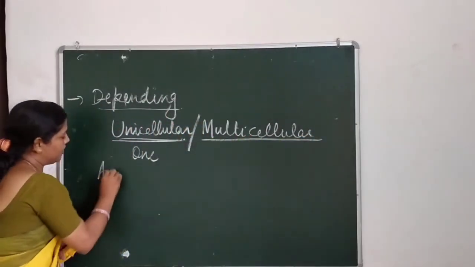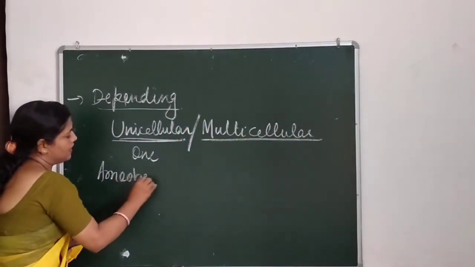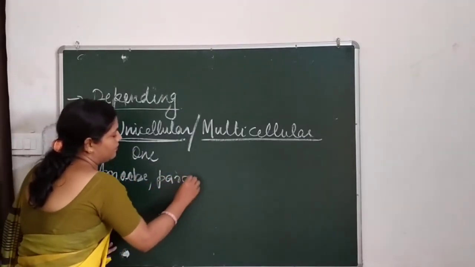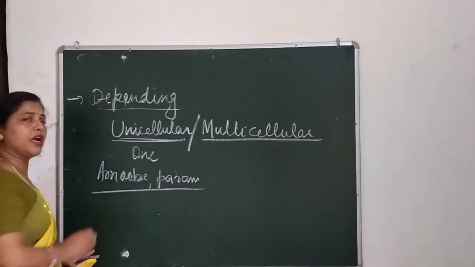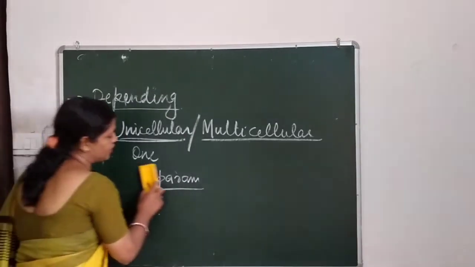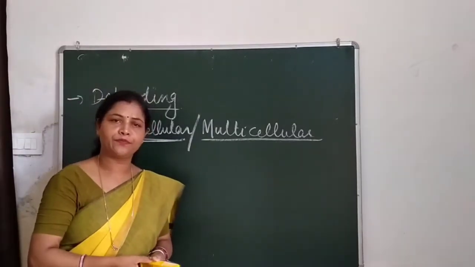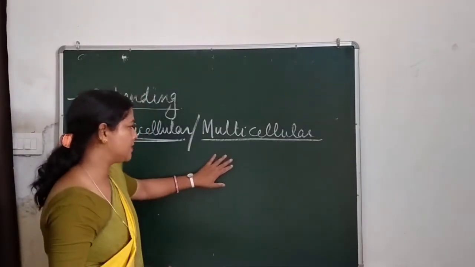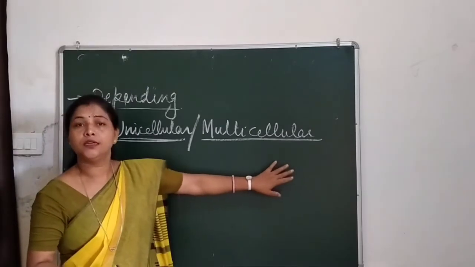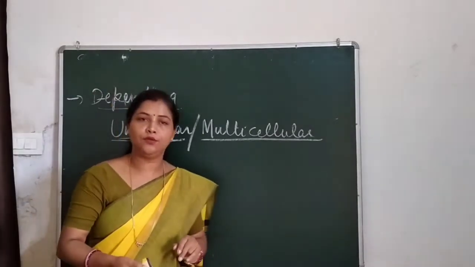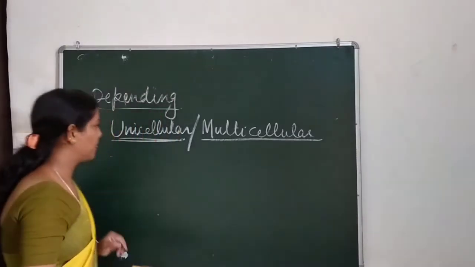For example, amoeba, paramecium, Chlamydomonas; there are so many which are unicellular. And multicellular we all know: all higher organisms, plants, climbers, herbs, shrubs are multicellular organisms.